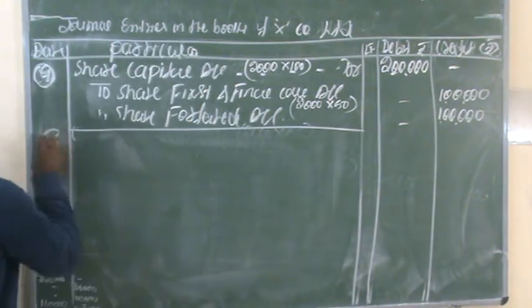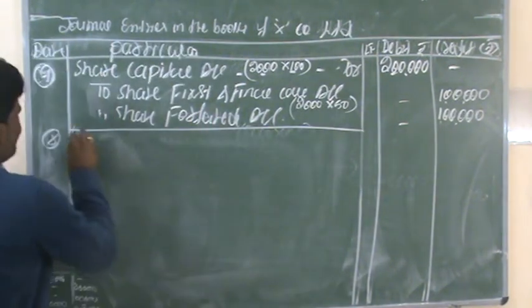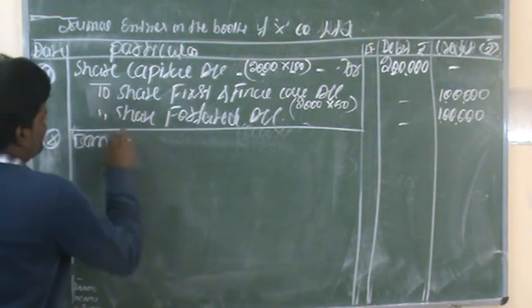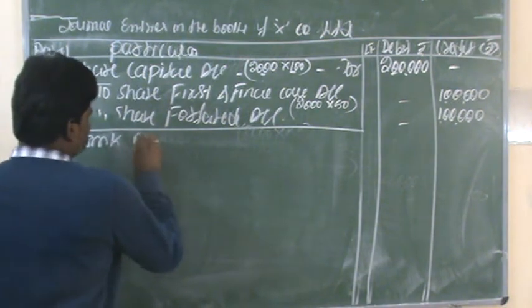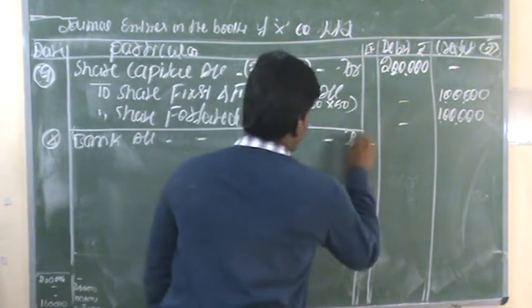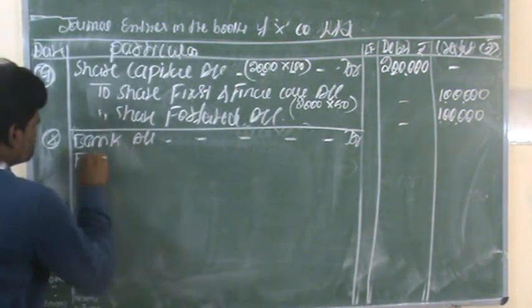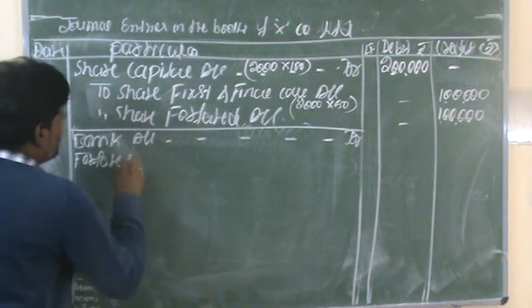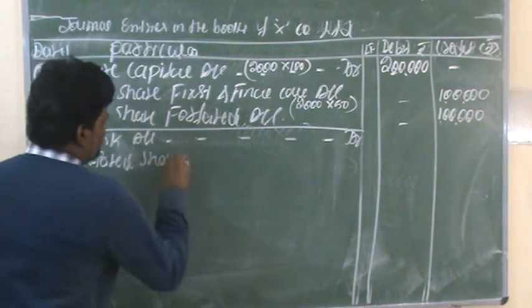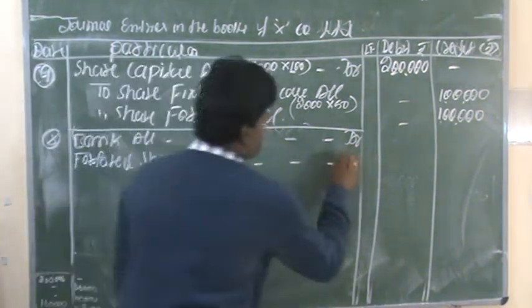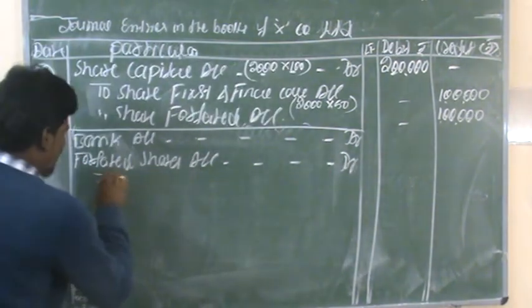For the reissue of these shares, the next entry: bank account debit, forfeited shares account debit, to share capital account.